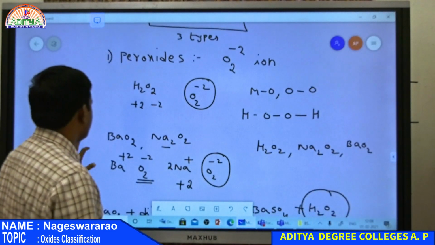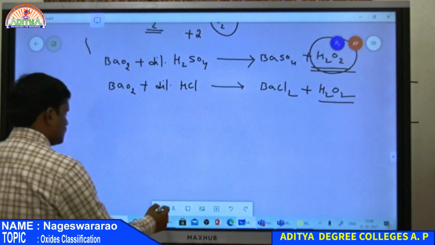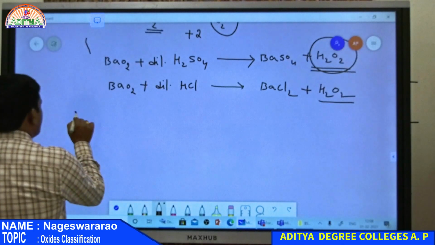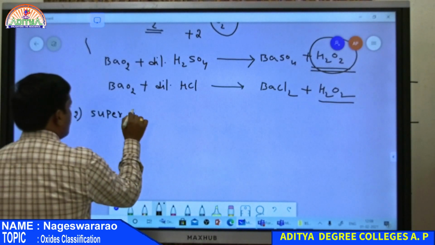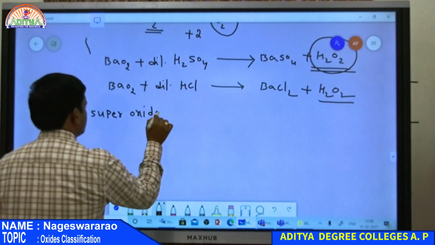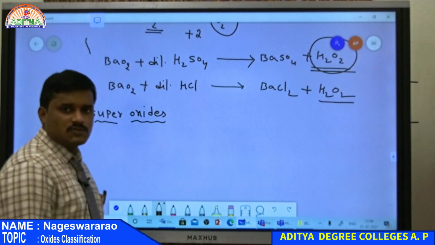And now the second one is superoxides. What is a superoxide?